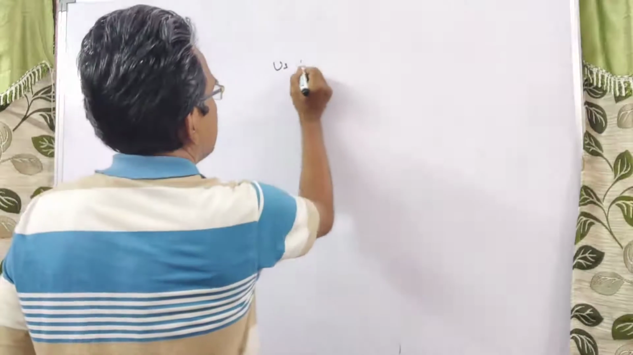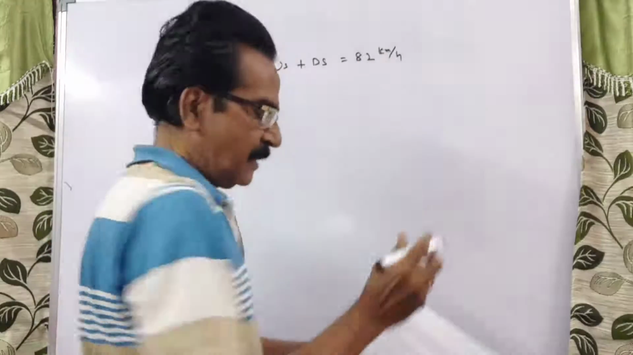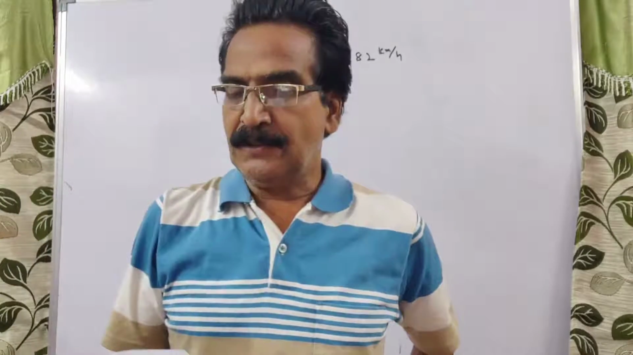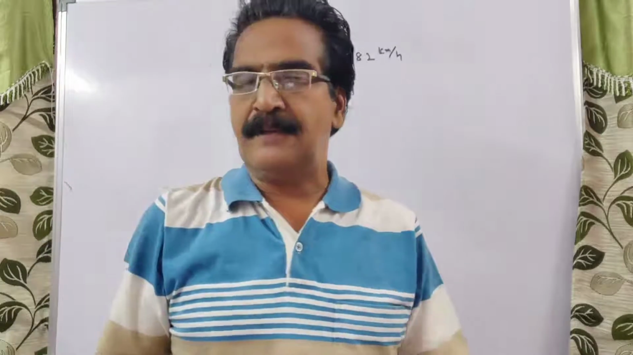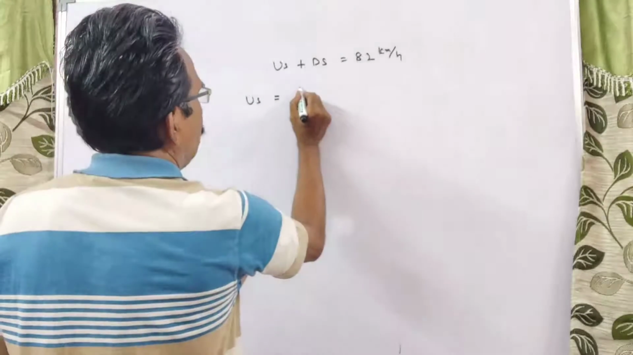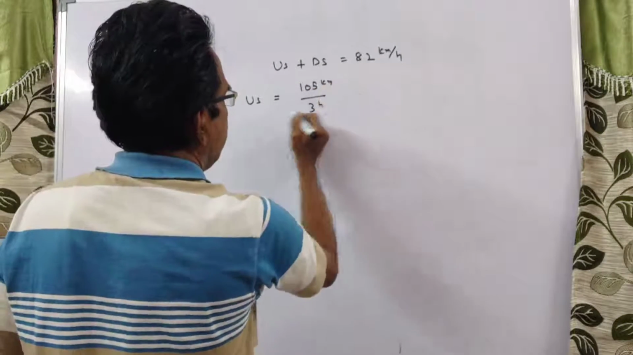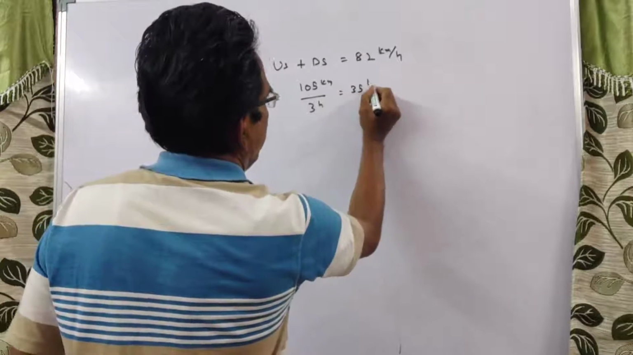The sum of the upstream and downstream speed of a boat is 82 kmph, so US plus DS is equal to 82 kmph. The boat travels 105 kilometers upstream in 3 hours. So US is equal to distance by time, that is 105 by 3, which is 35 kmph.